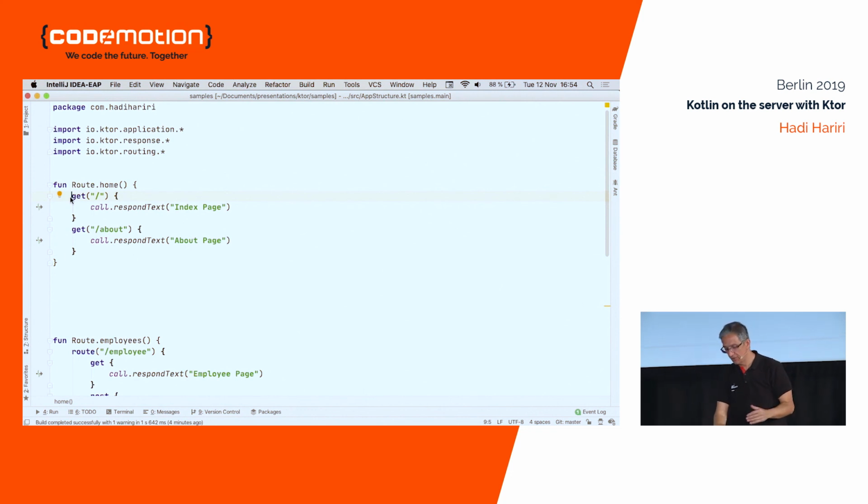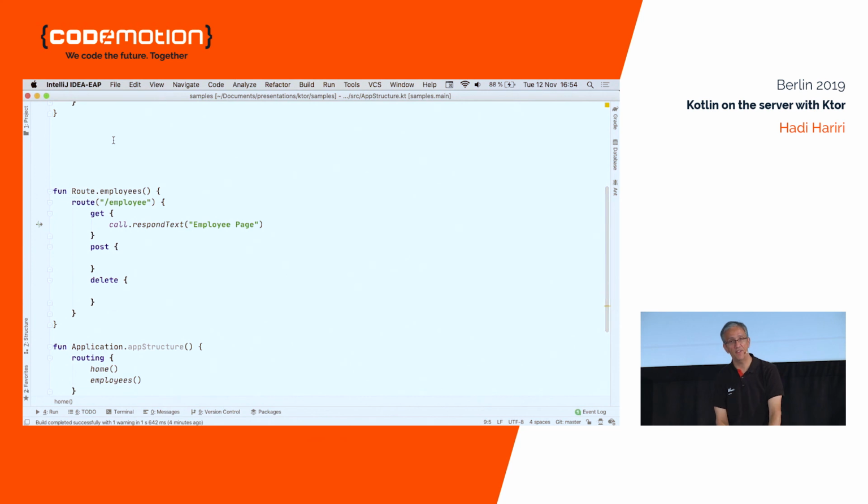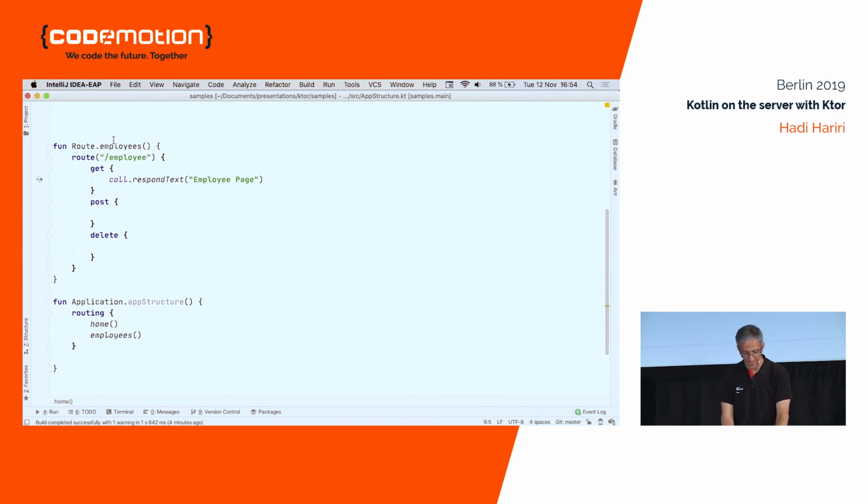But obviously do it in a way that is maintainable. Don't put everything in a single file. So here, for instance, I have put everything in a single file. Don't do that. Do as I say, not as I do, right?